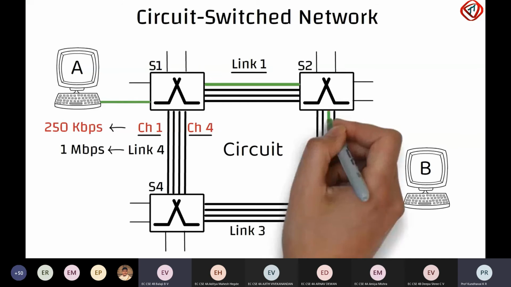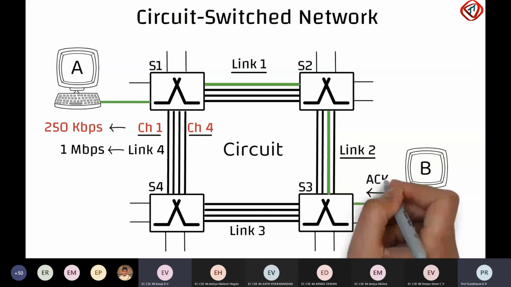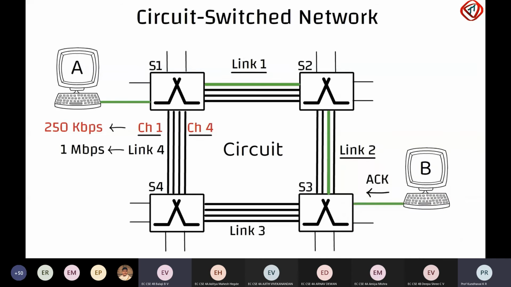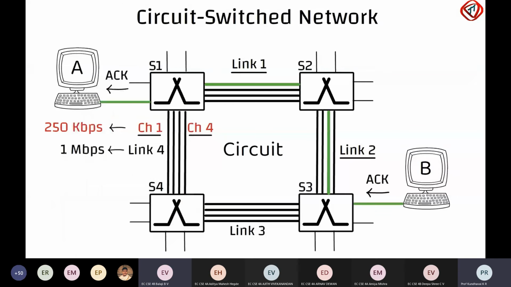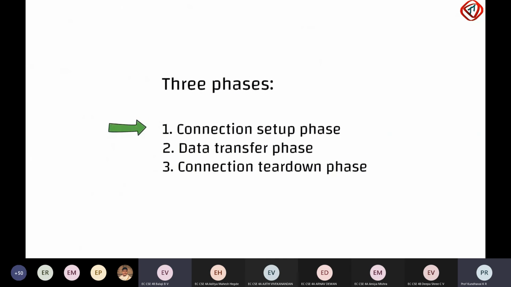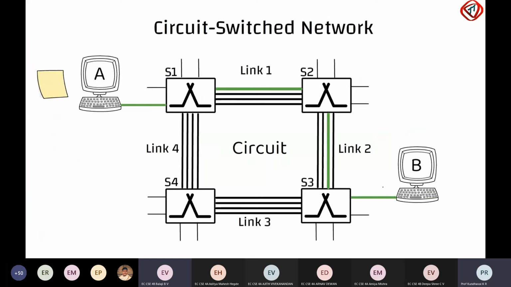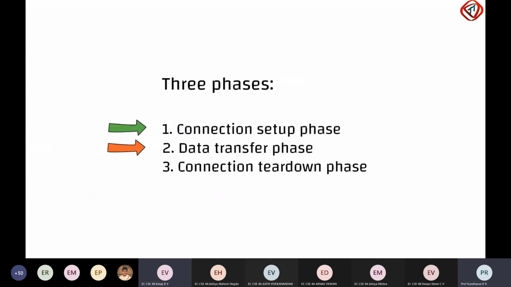Switch 2 finds a channel between itself and switch 3. Switch 3 then informs the host about the connection request. Host B accepts the request and sends an acknowledgement message to host A. Once host A receives the acknowledgement message, the circuit is established. It is called the connection setup phase. After the circuit is established, host A and host B can transfer data. It is called the data transfer phase.